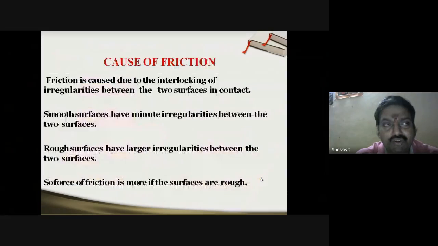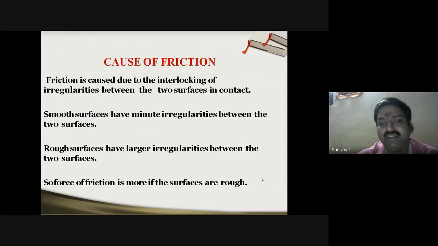Now, the causes of friction. As I mentioned in the beginning, it is basically due to the interlocking of irregularities. If you see the irregularities through a microscope, you can clearly find the interlocking effect. Otherwise it is not visible to the naked eye. Through a microscope, we can easily identify the interlocking effect between the irregularities of both objects which are in contact.